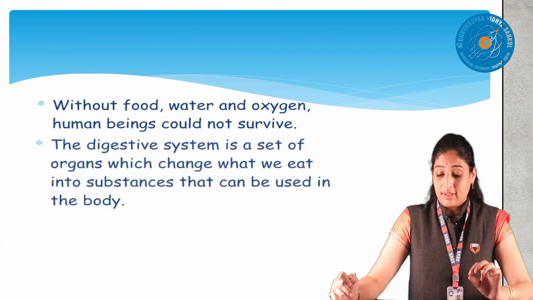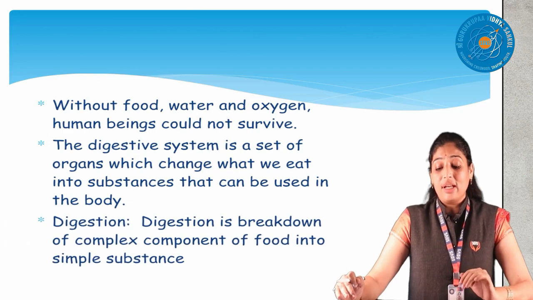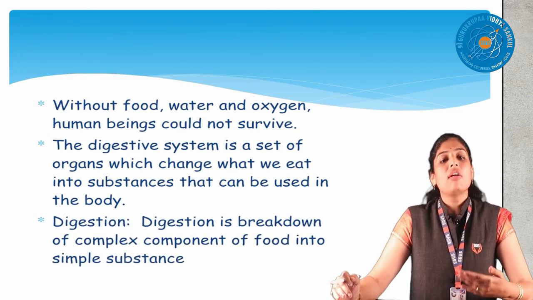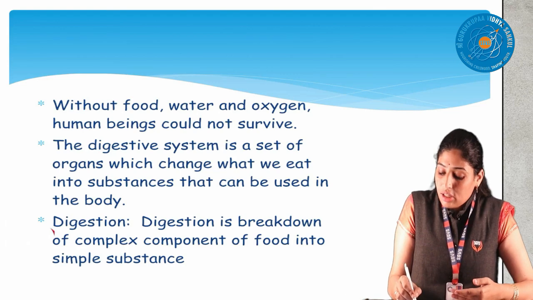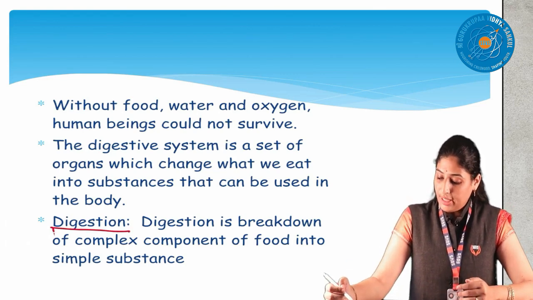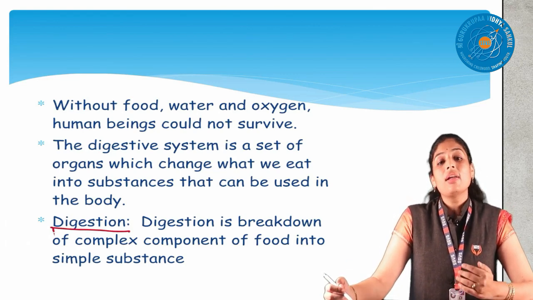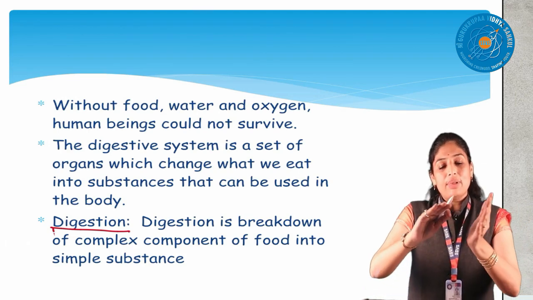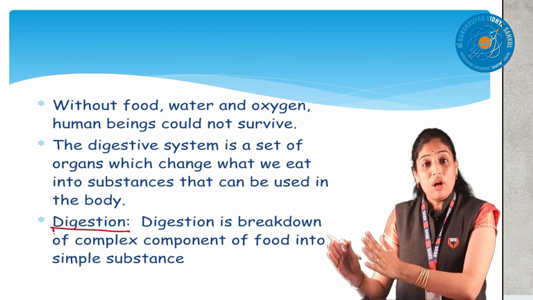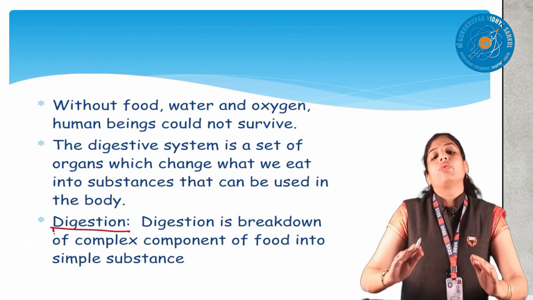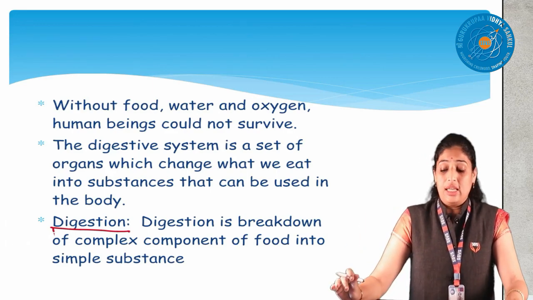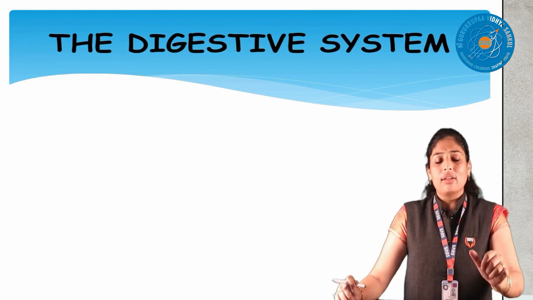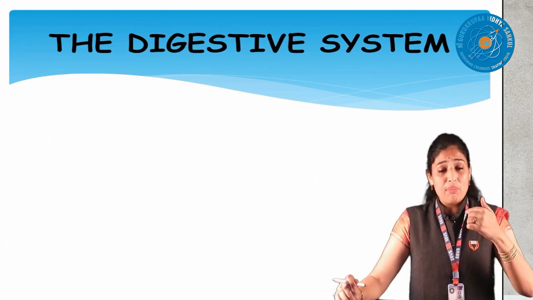Now I want to discuss with you what exactly we mean by digestion. Before going to the system, we should know the meaning of digestion. Digestion is the breakdown of complex components of food into simpler substances. It means whatever complex food we eat has to be completely converted into a simpler form. Then only that simple form of food gives us energy. Is it simple? Digestion is one word, but the food has to go through many processes.